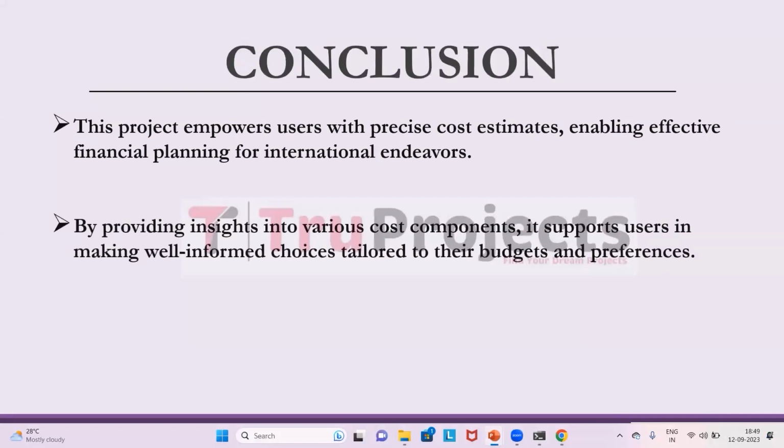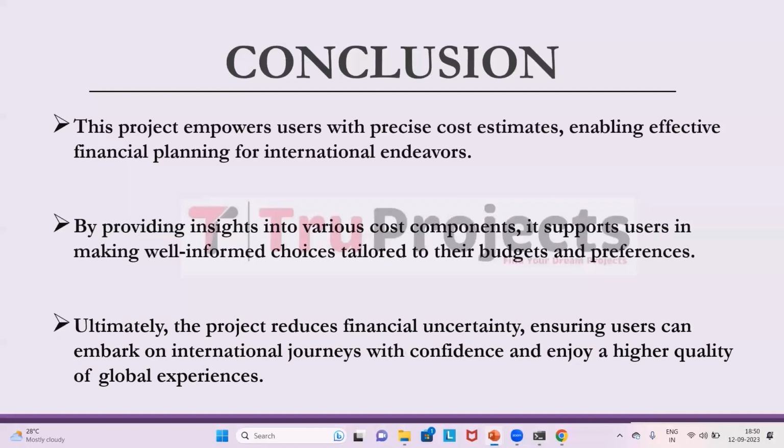In an era of global mobility and diverse international opportunities, making well-informed choices is paramount. This project, through its data-driven precision and transparency, contributes significantly to informed decision-making. Users can gain insights into various cost components, including housing, transportation, food, and entertainment, allowing them to tailor their plans to match their financial capabilities and preferences. Ultimately, the project strives to optimize international experiences. It achieves this by reducing the uncertainty and financial risk associated with living in or visiting foreign countries.